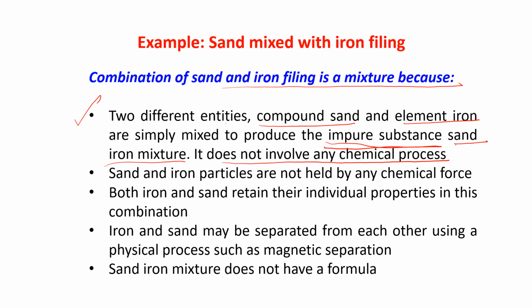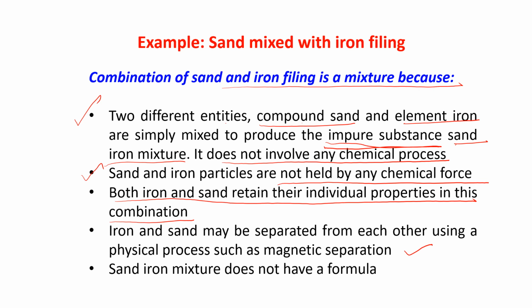Sand and iron particles are not held by chemical force. You're just mixing it. It's a mixture. Both iron and sand retain their individual properties in this combination. Iron and sand may be separated from each other using a physical process such as magnetic separation.